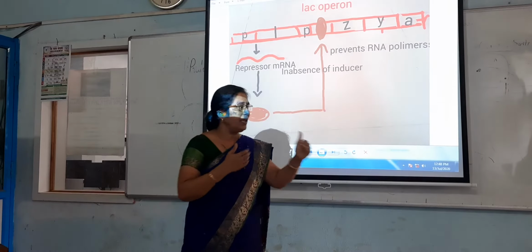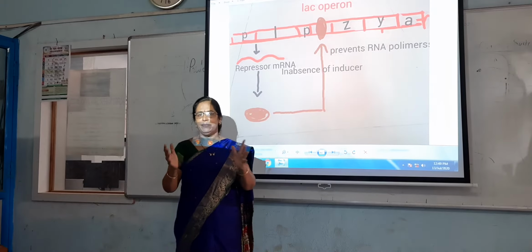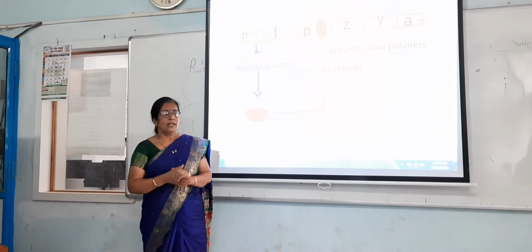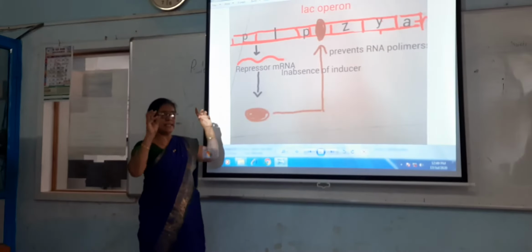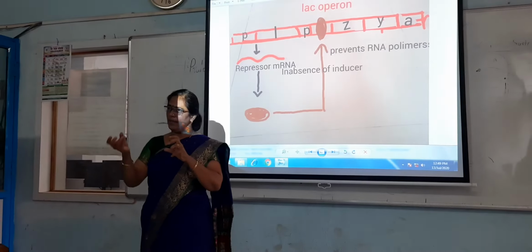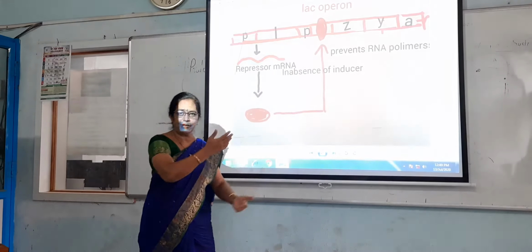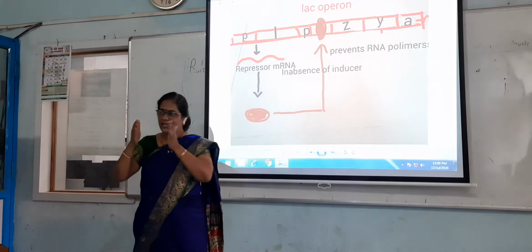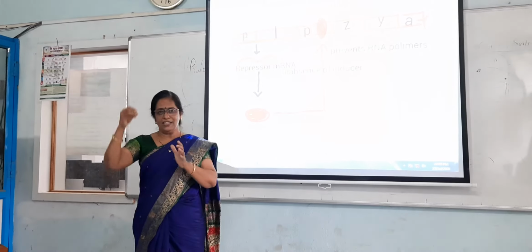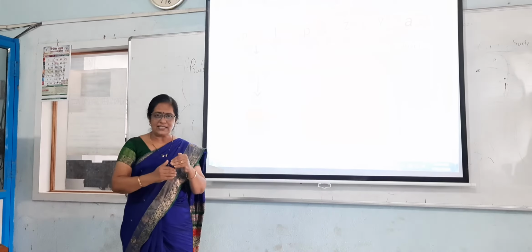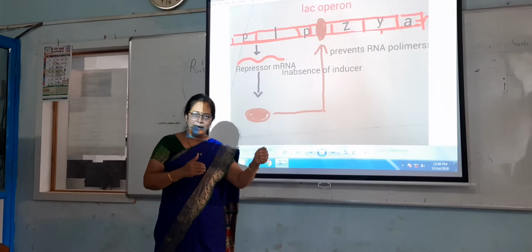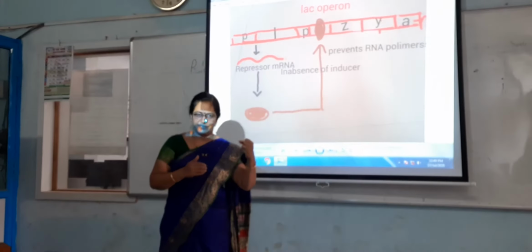Now, what is the mechanism of that lac operon? In lac operon, you know that the Escherichia coli bacteria can be kept in two different media. When it is kept in sucrose, that is its food material. As well, the Escherichia coli may be kept in milk.